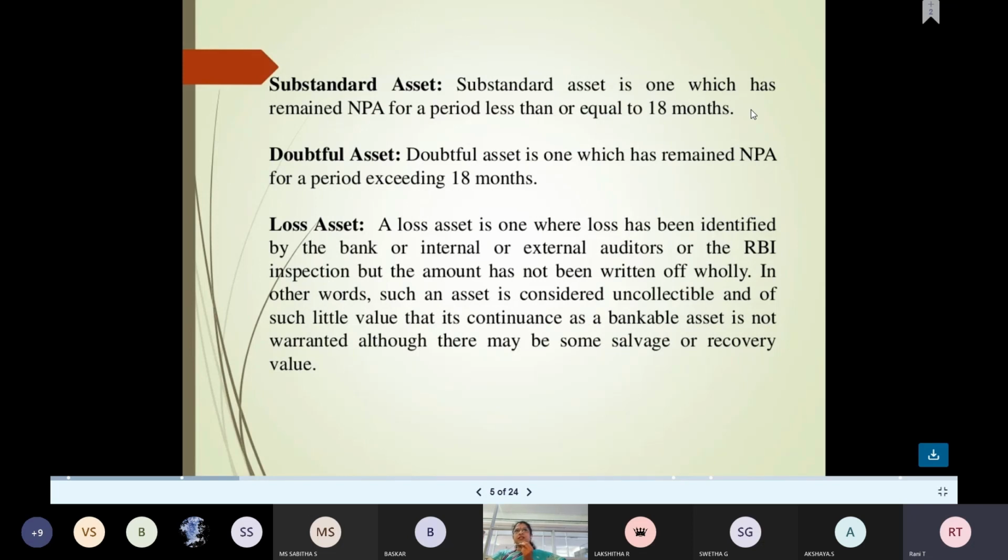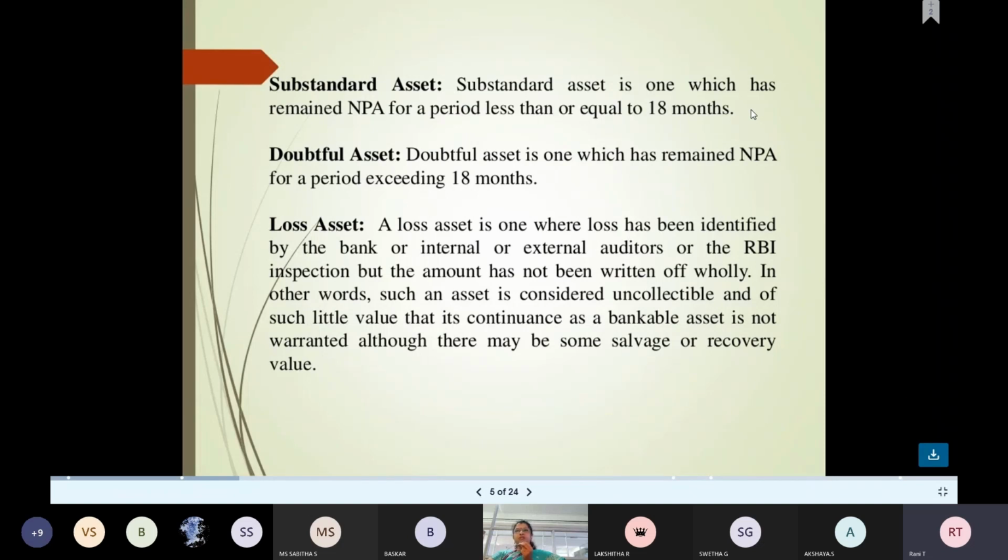Next one is doubtful assets. The doubtful assets are those which exceed 18 months. And the next one, loss asset. A loss asset is one where the loss has been identified by the bank, the internal auditor, the external auditor or RBI inspectors. They have declared it totally written off.